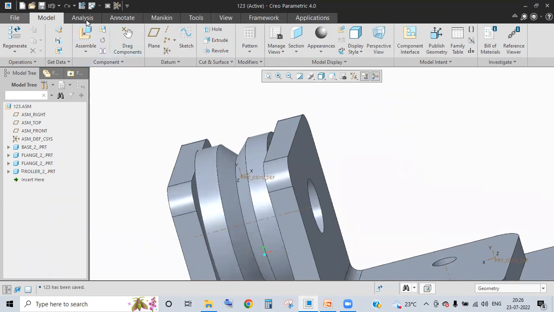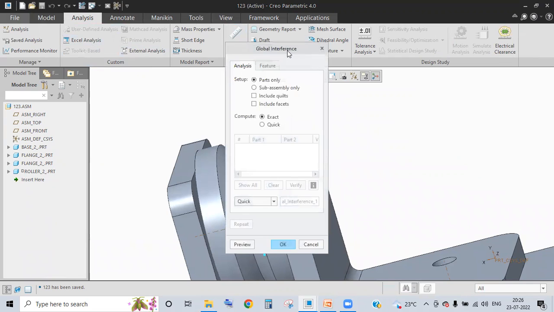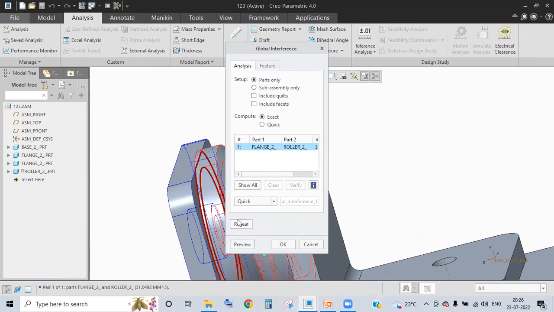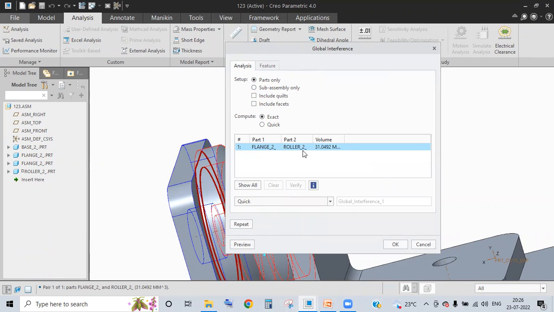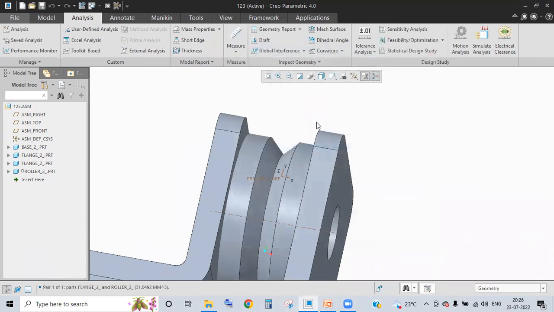I'll go to analysis. In analysis, I'll be going with parts only. Here you can change a few things. Click on preview. Now it is showing me clash. You can see some amount of clash. Actually, it is taking volume. Some amount of clash it is showing.